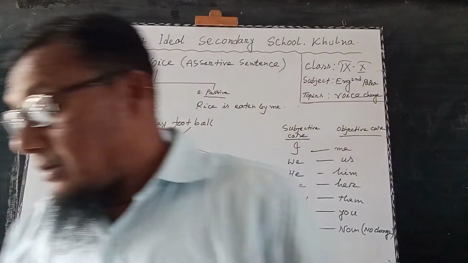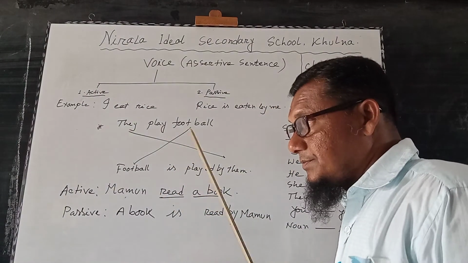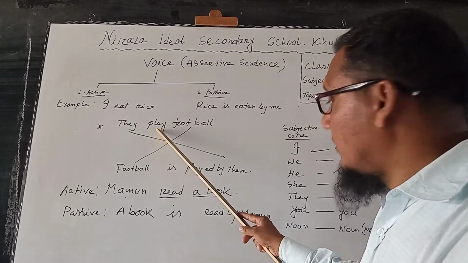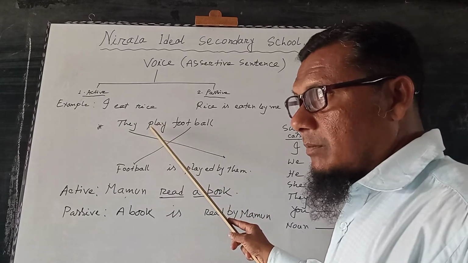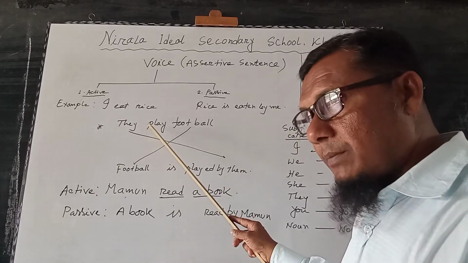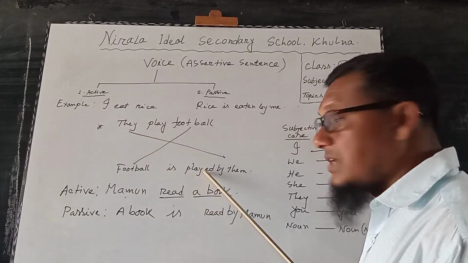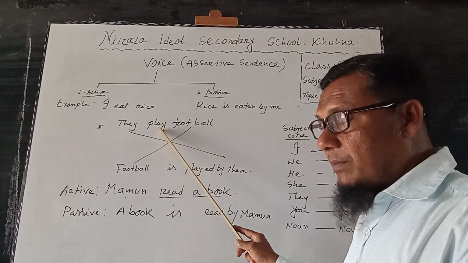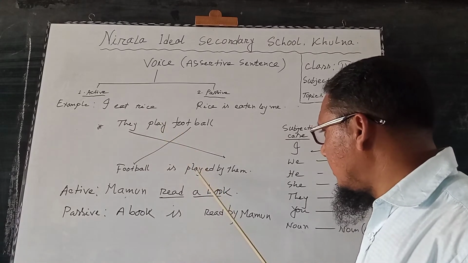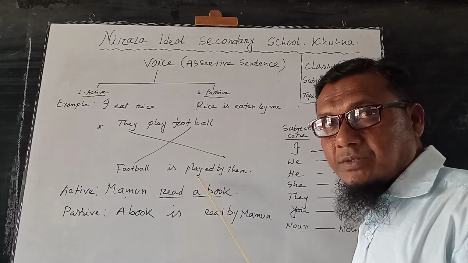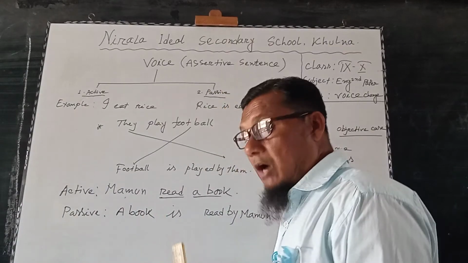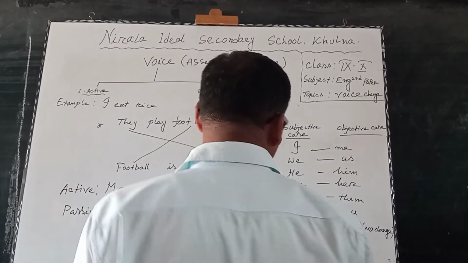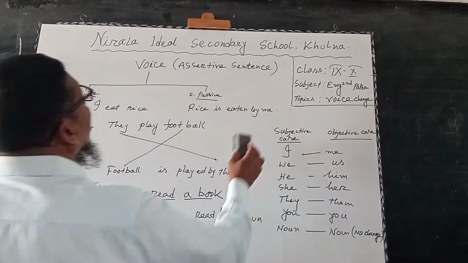Okay, my dear students, follow. Ate is the present form or base form of the verb, but eaten is the past participle verb. So in active voice, every base form verb will be changed into the past participle form for passive voice. Now I am giving what types of auxiliary verb we will use for passive voice. Write it in your khata.